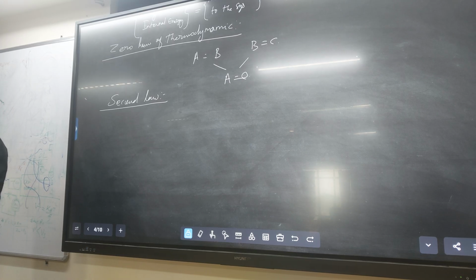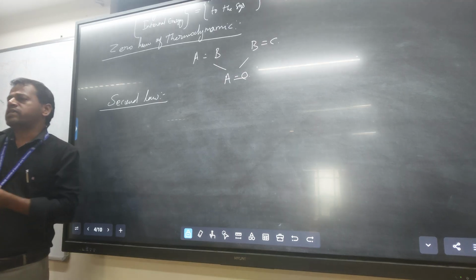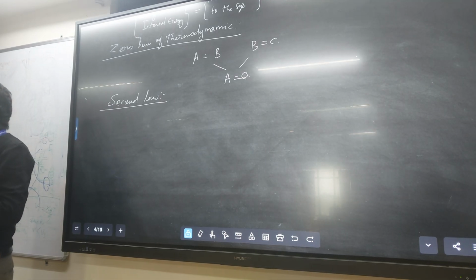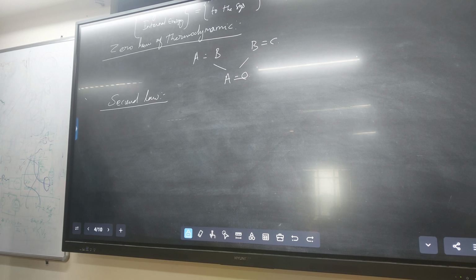That information is given by the second law of thermodynamics only. And it also predicts the free energy of the reaction, that is, the randomness, delta S, the entropy of the reaction. Write it now: what is the need of the second law?